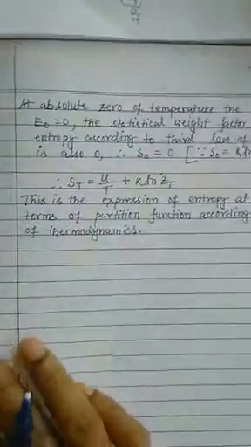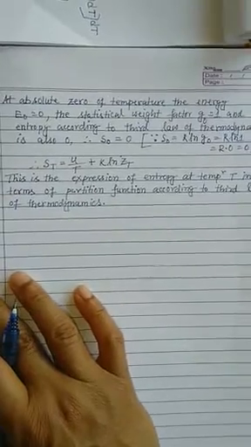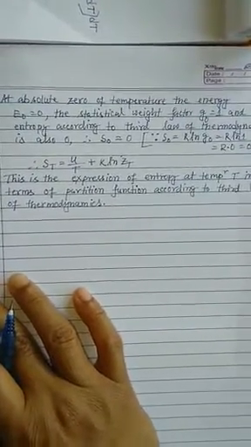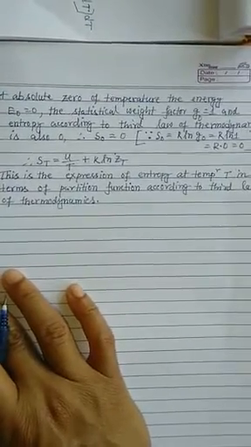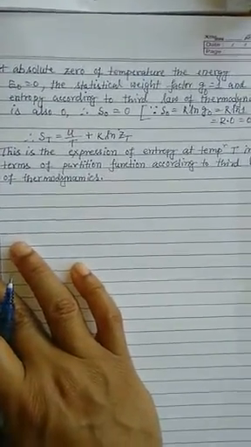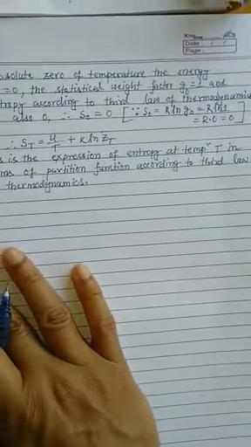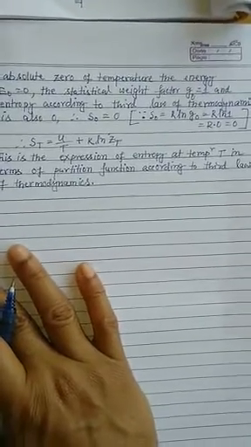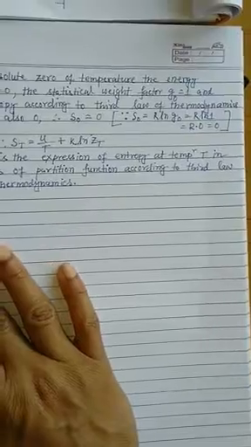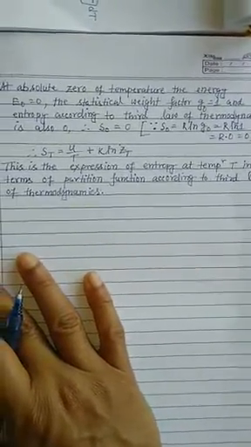Now go to the discussion part. At absolute zero of temperature, the energy E0 equal to 0, because the molecules are almost in freezing conditions. The statistical weight factor, the G0, equal to 1. Why G0 equal to 1? Because at that condition the maximum probability reaches its value, because there is no different probability. There is only one probability or 100% probability in the same configuration, meaning there is only one possible configuration at absolute zero. That's why the statistical factor G0 equal to 1.